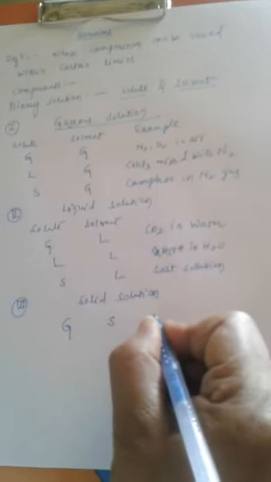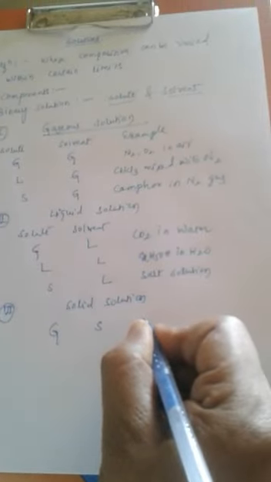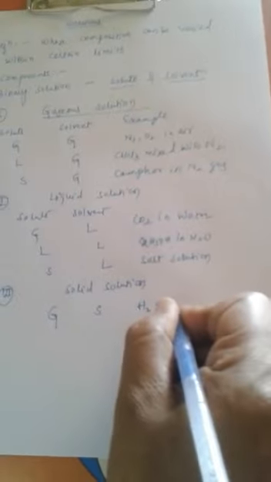Coming to the third type, that is solid solution. If the solute is gas and the solvent is solid, the best example is gases in a solid, where gaseous molecules get accumulated on the surface of a metal, like hydrogen gas on the surface of palladium or platinum. This process is also known as occlusion: accumulation of gaseous molecules on the surface of a metal.